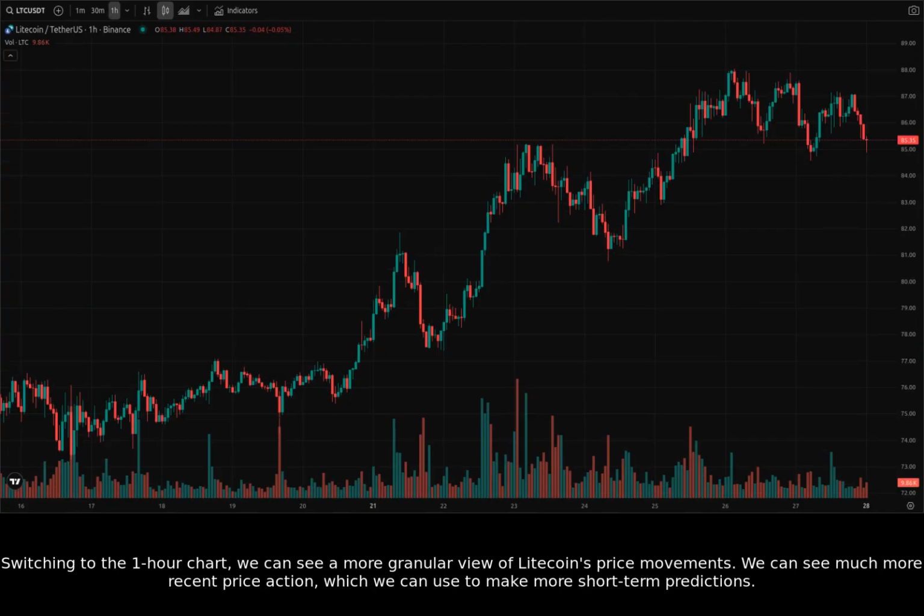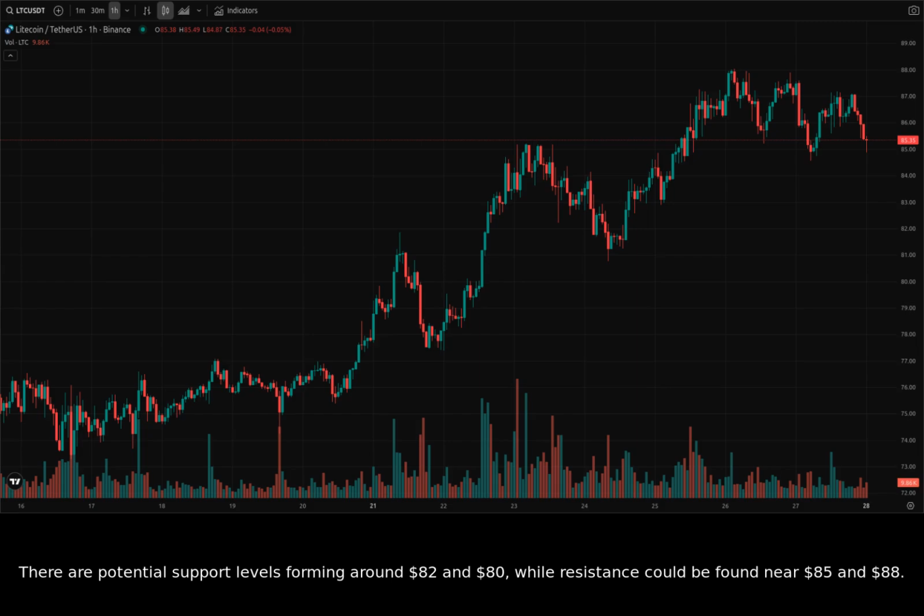Switching to the 1-hour chart, we can see a more granular view of Litecoin's price movements. We can see much more recent price action, which we can use to make more short-term predictions. There are potential support levels forming around $82 and $80, while resistance could be found near $85 and $88.